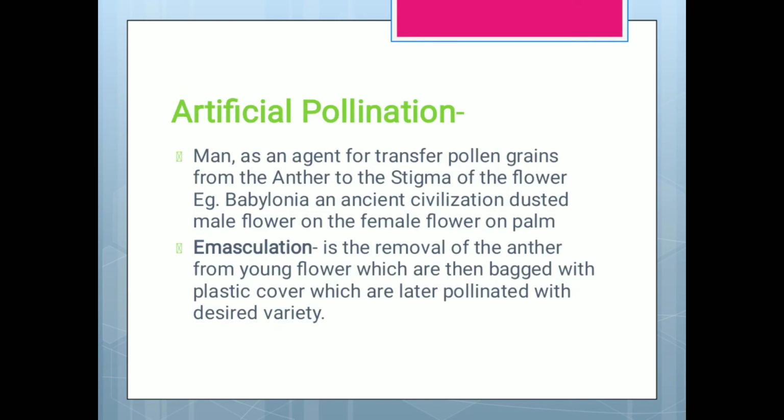Artificial pollination. Man is the agent in artificial pollination. He transfers pollen grains from the anther to the stigma of the flower. Example, Babylonia. An ancient civilization dusted male flowers on the female flowers of palm. This is done so that we can get varieties. Emasculation is the removal of anthers from young flowers, which are then bagged with plastic cover, and later pollinated in the desired variety.